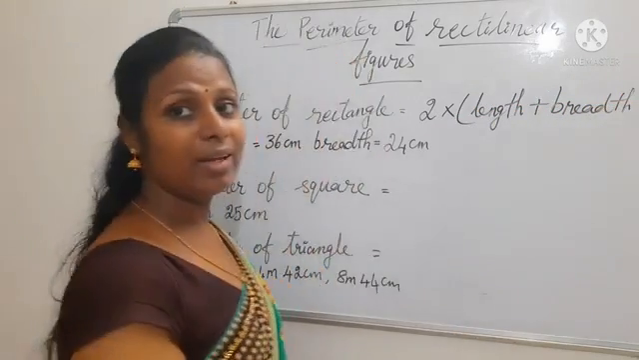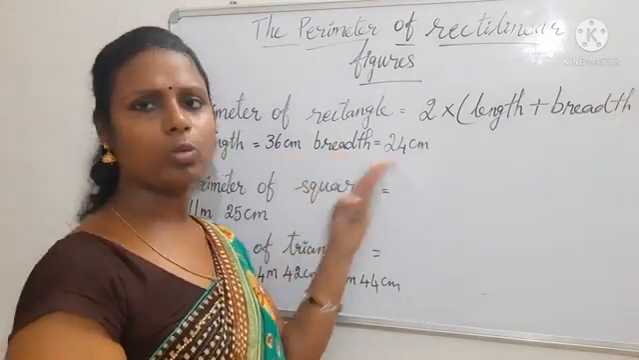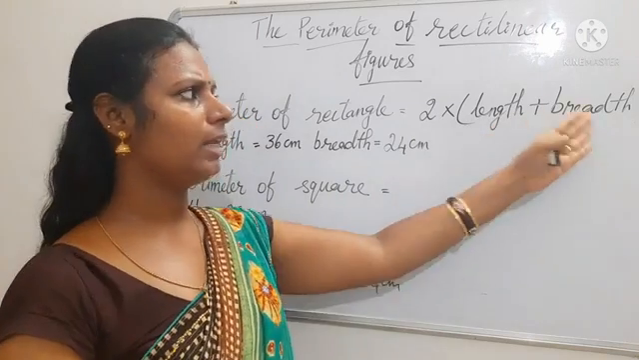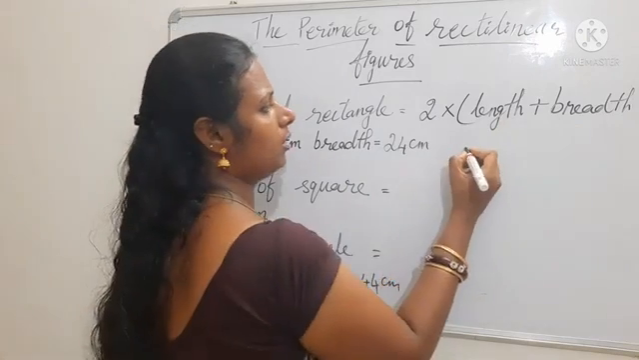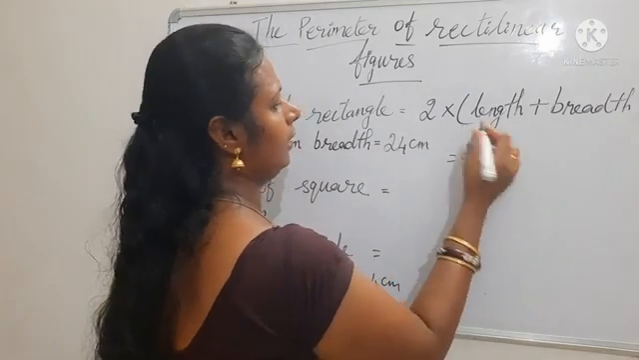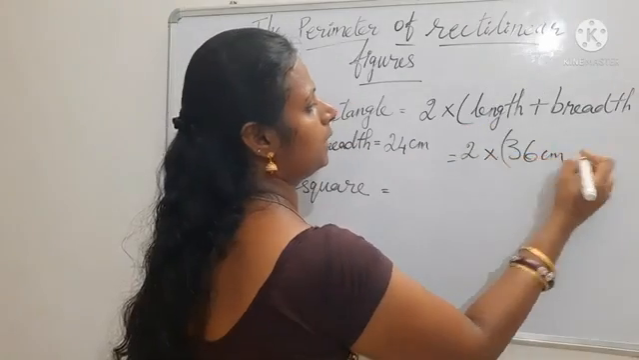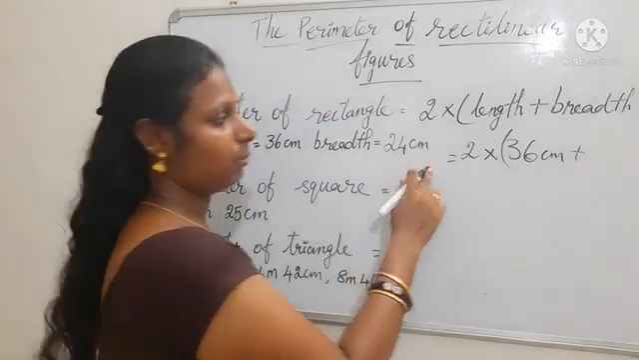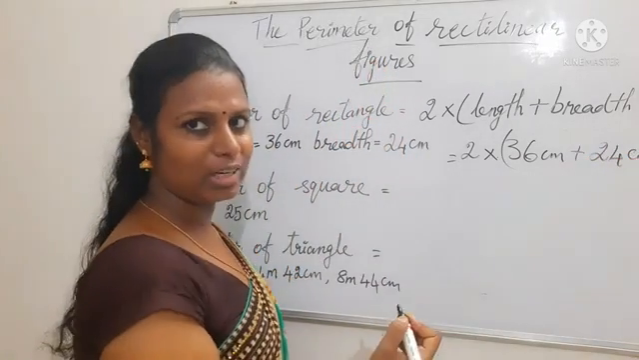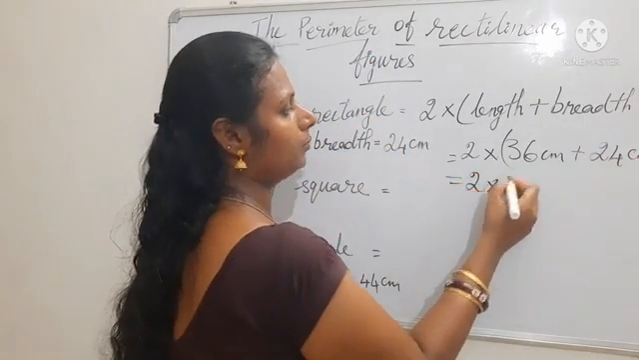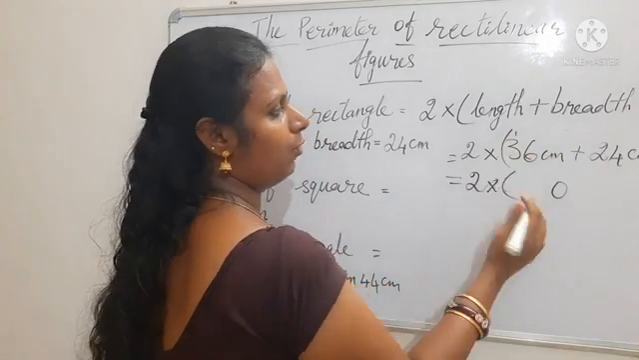So they have given one measurement here, length 36 centimeter and breadth 24 centimeter. So instead of length and breadth, we can just substitute these numbers. Just write here 2 multiply by length 36 centimeter plus breadth 24 centimeter. So first let us add it, then we will multiply. So when you add 4 plus 6, 10, 0, 1 carry, 3 plus 2, 5, 5 plus 1, 6.